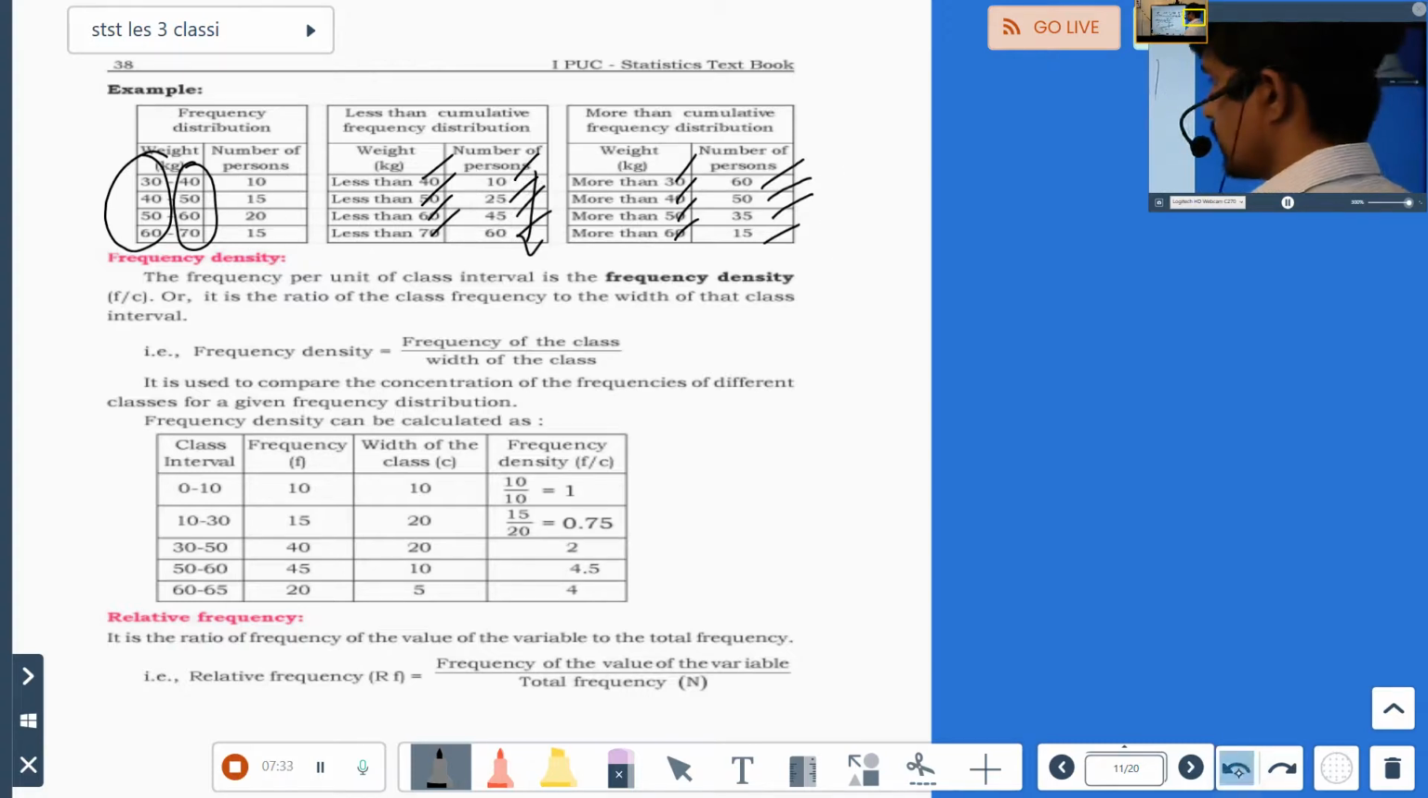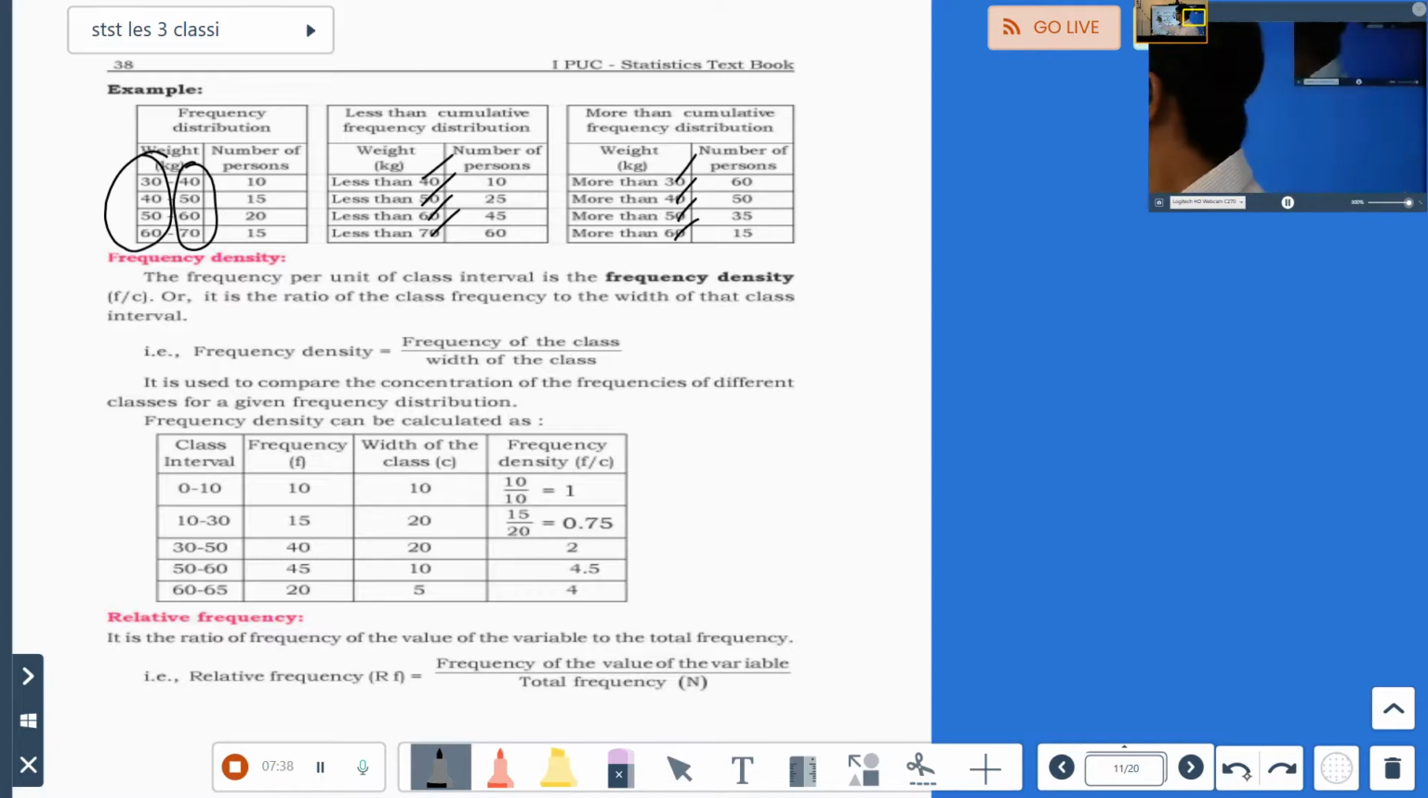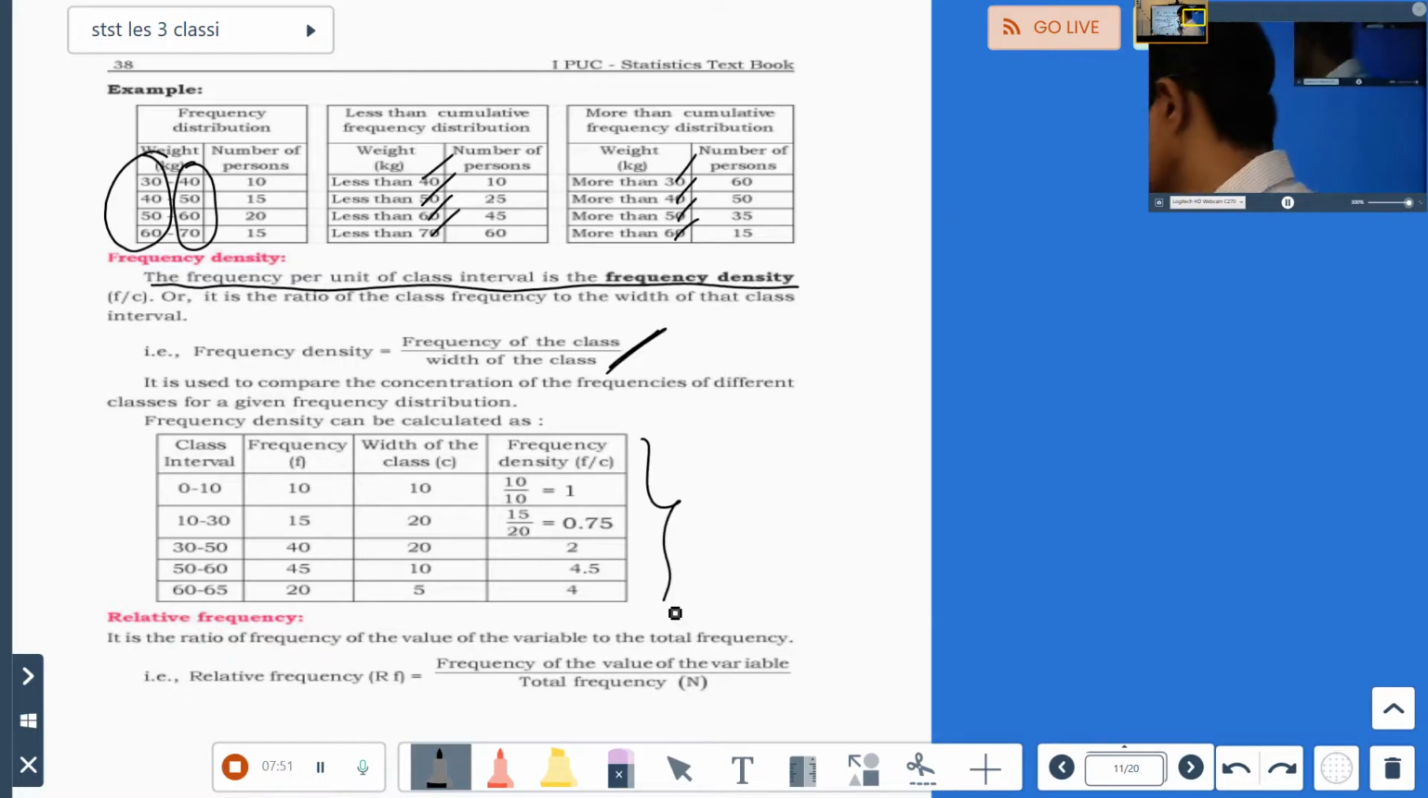Okay. Next, what is frequency density? They have asked for this definition. The frequency per unit of a class interval is called frequency density, or simply you can write it as frequency of the class divided by width of the class. They have given some small examples for you. Class of width 10, so frequency density is 1. Now here 10 to 30, frequency is 15, but width of the class is 20, so 15 by 20 is 0.75. Then 30 to 50, frequency is 40, class size is 20, so 40 by 20 is 2.